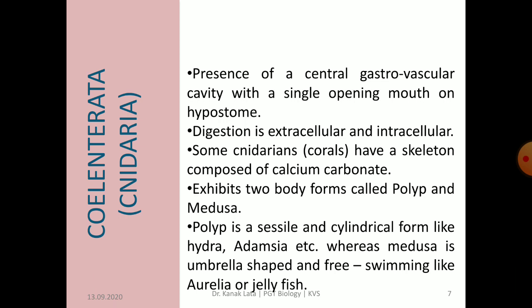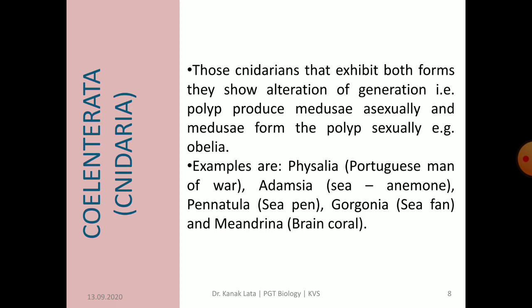The polyp is cylindrical and usually fixed, that is attached to the substratum, that is why they are sessile. Whereas medusa is umbrella like and generally they are free swimming. Example of polyp are hydra and adamsia, whereas example of medusa are aurelia or jellyfish. The members of Coelenterata which exhibit two body forms show alternation of generation, that is polyp produce medusa asexually and medusa forms the polyp sexually. For example, it is seen in Obelia.